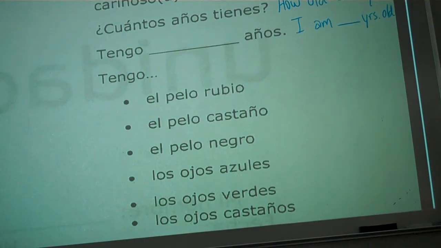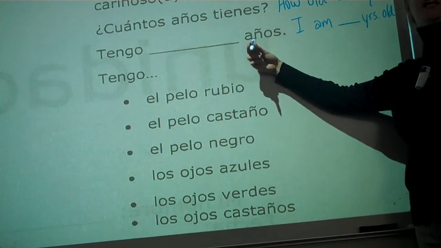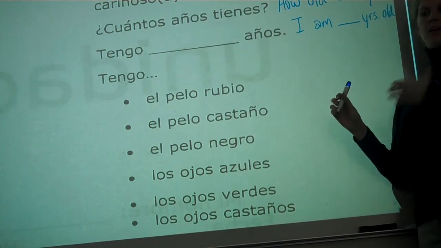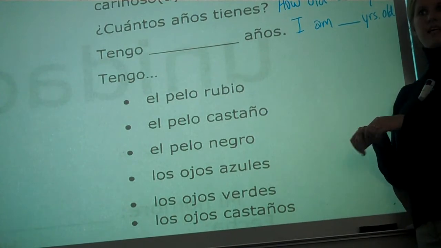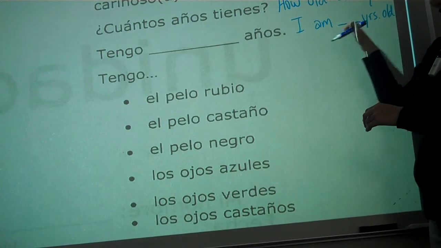¿Cuántos años tienes? Muy bien. Good pronunciation. When I answer, I'm going to say, Tengo 26 años. I have 26 years. Okay? However many years you have, that's the age that you are. Now, I realize that in English, we say something different.